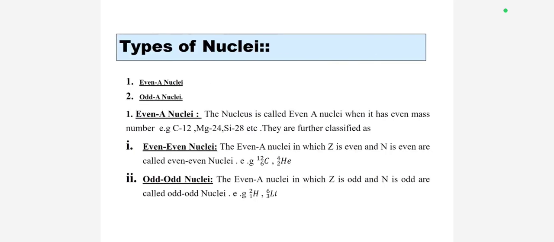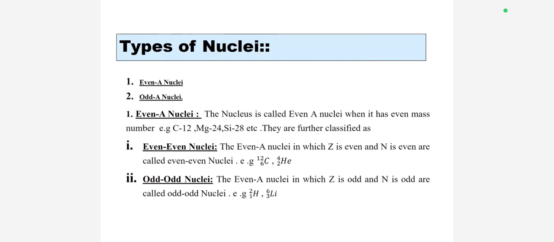Types of nuclei. There are two types of nuclei: even atomic nuclei and odd atomic nuclei. Firstly, a nucleus is called an even atomic nucleus if it has an even mass number, and an odd atomic nucleus if it has an odd mass number. For example, carbon-12, magnesium-24 and silicon-28. They are further classified as even-even nuclei and odd-odd nuclei.